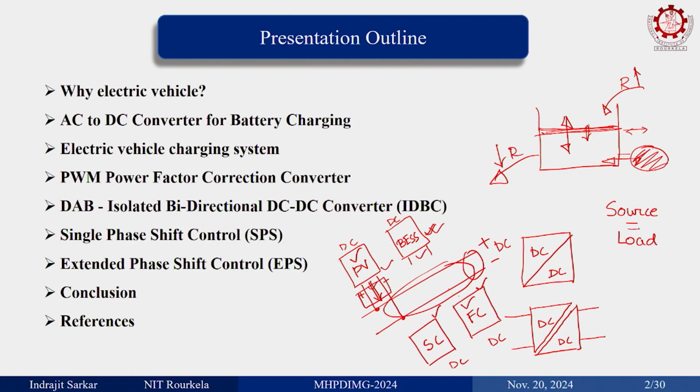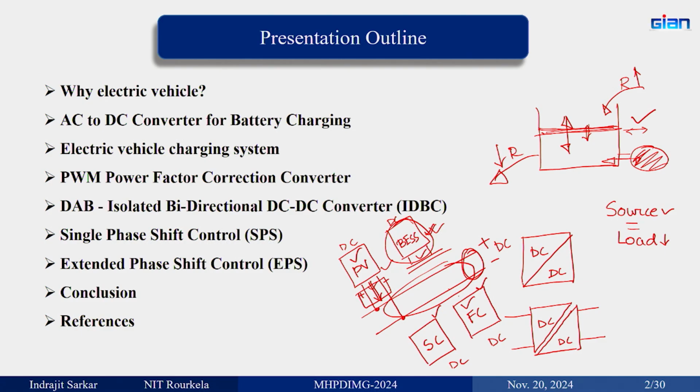If the power generated by source and power consumed by load are not matched, then definitely this DC bus voltage will not remain constant. So, in that case, you have to put something which can either store power or release power. That is why it is the battery energy storage system or battery, the only electrical component which can either consume or release power, that can maintain the DC bus voltage.